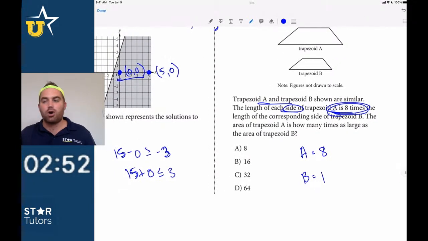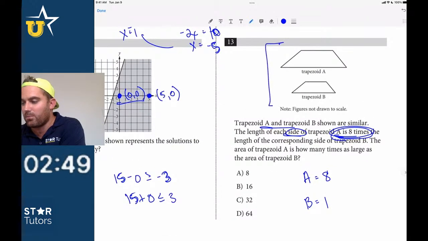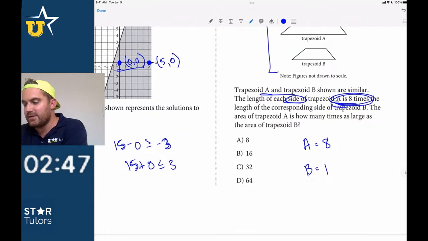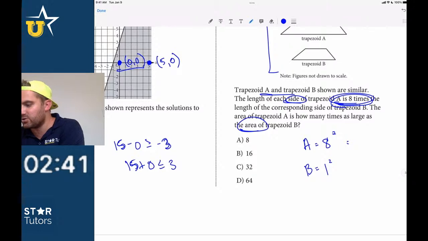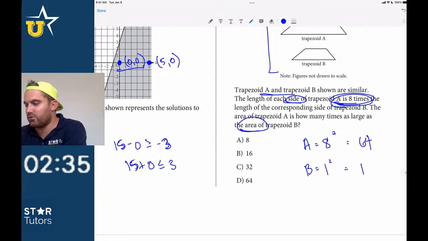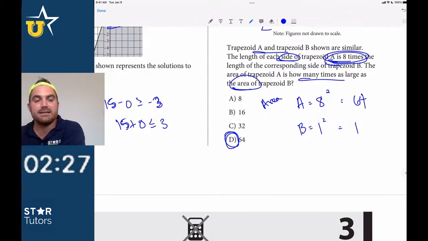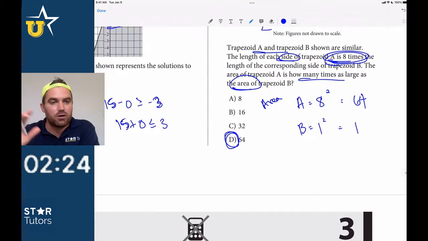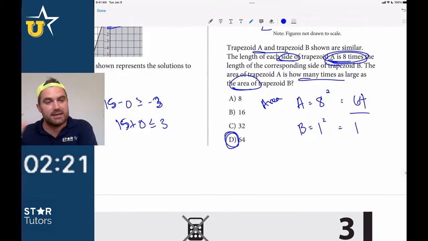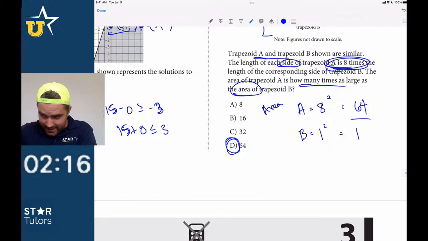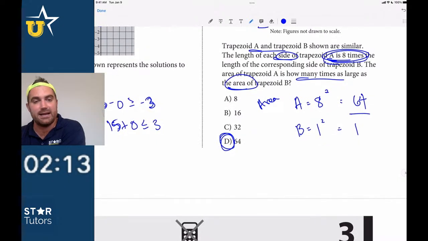Regardless of the shape that they give you, this is becoming a more and more common question. If you're looking for the area, all you need to do is square this term. Area is squared units, so this is going to be 64. If we square 1, it's still 1. So if we're looking for how many times larger the area is, it's just the squared term. It doesn't matter what the shape is, so you don't have to solve for the shapes of those. If they're looking for area and they give you the side length, you just square the side lengths. In this case, it was 8 times, so I just made one of the lengths 8 and one of the lengths 1.